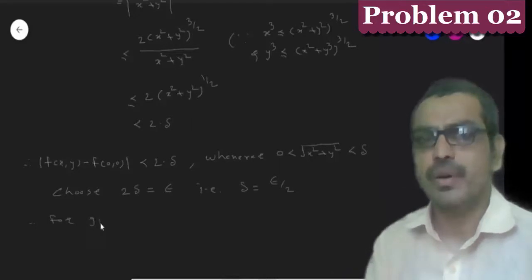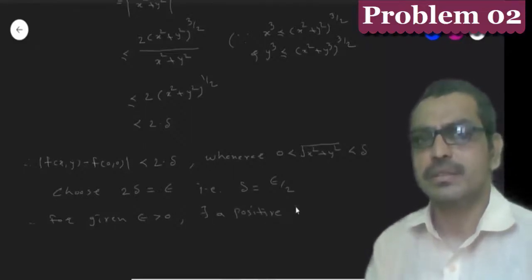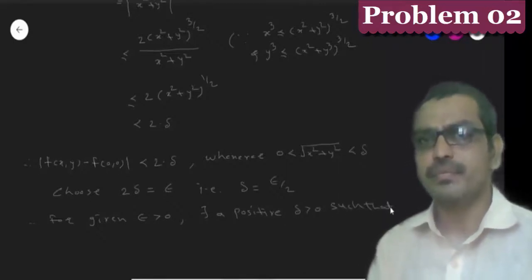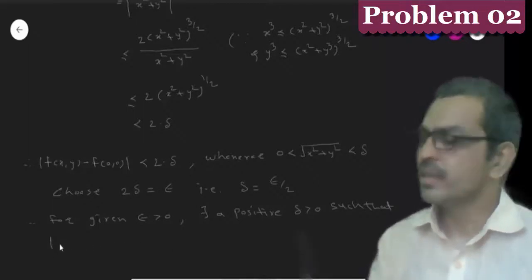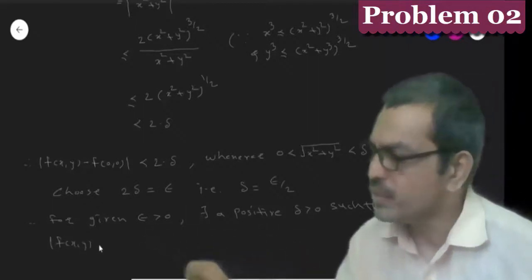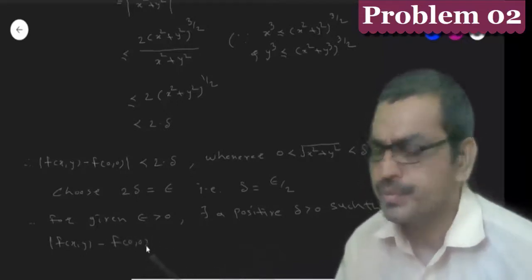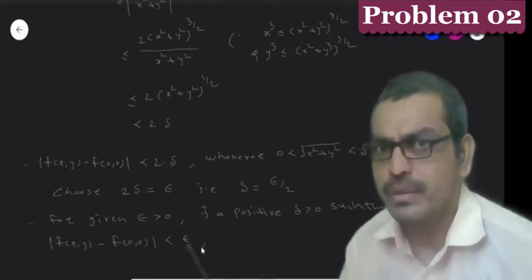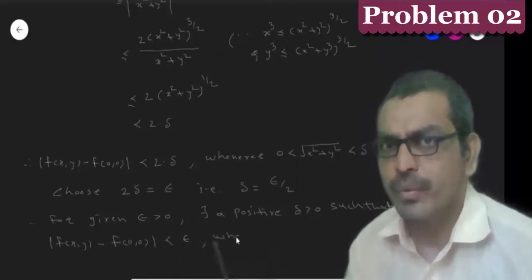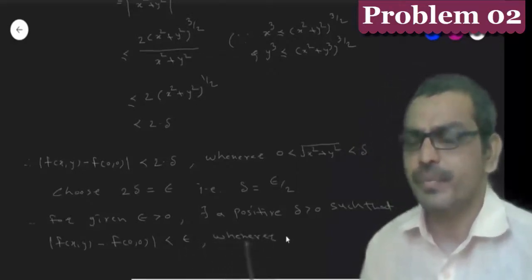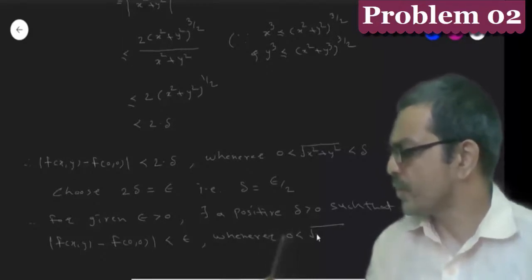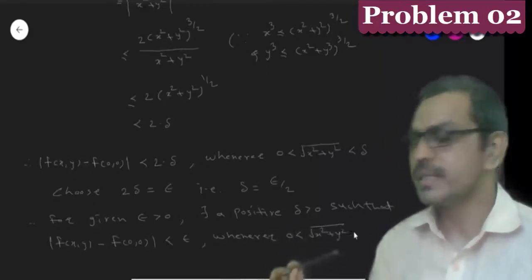Therefore, for given epsilon greater than 0, there exists a positive del such that mod of f(x,y) minus f(0,0) is less than epsilon whenever 0 is less than the square root of x square plus y square, which is less than del.